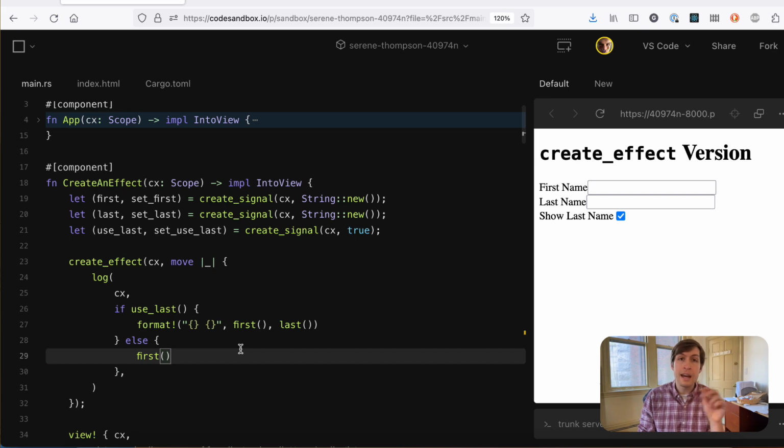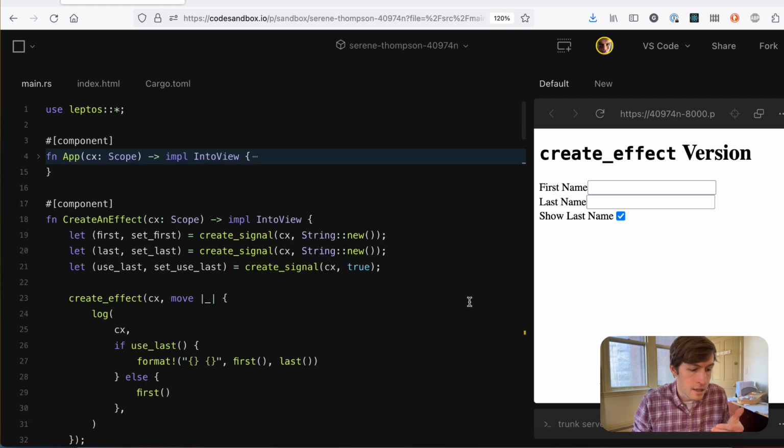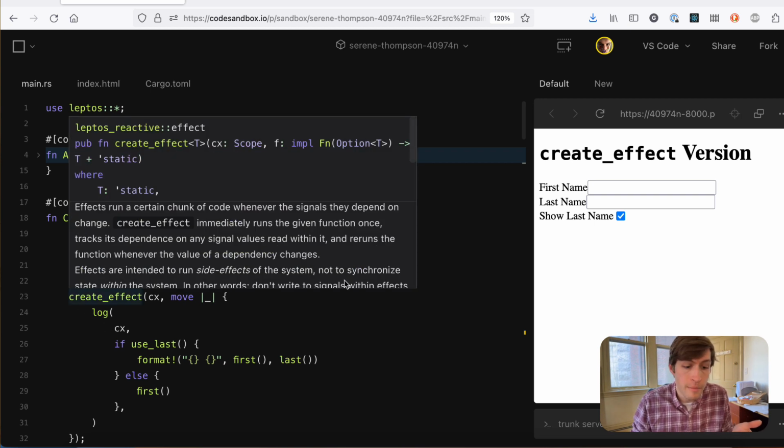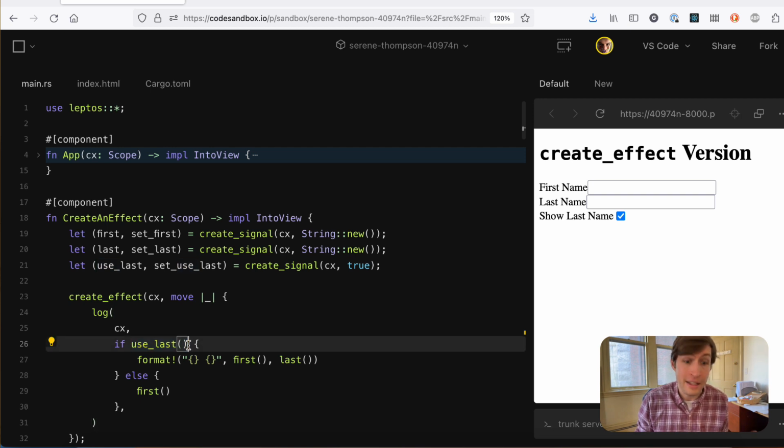So now I can update last as much as I want. I can edit this text field, and every time I change this text field, it's actually setting that last signal. But this effect is no longer subscribed to that last signal. So I can change last as many times as I want, and nothing happens. But then when I tick show last name back on, it clears out the dependencies, runs the effect again, checks useLast, that's true, and now it resubscribes to first and last so that it can create this string.